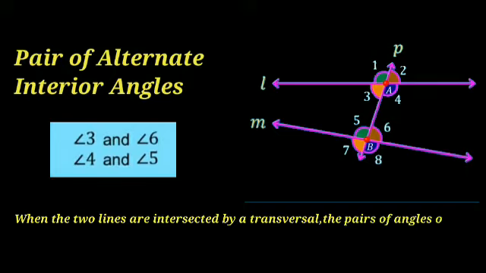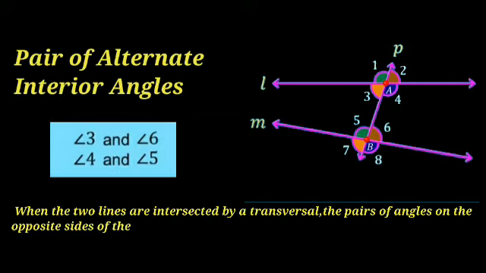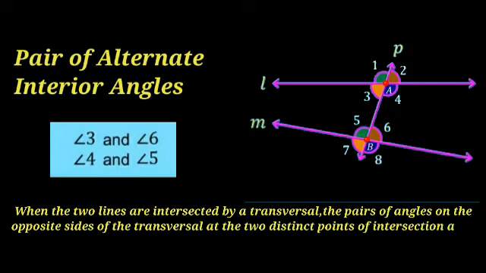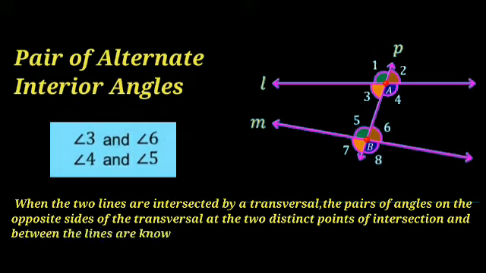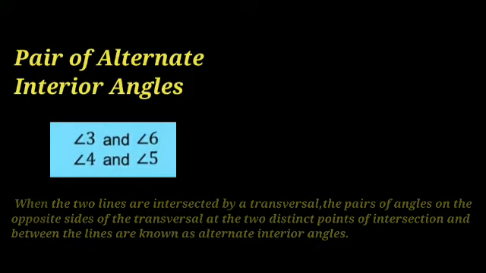So in this figure, angle 3, angle 6 and angle 4, angle 5 are pairs of alternate interior angles. So there are two pairs of alternate interior angles: angle 3 and angle 6, angle 4 and angle 5.